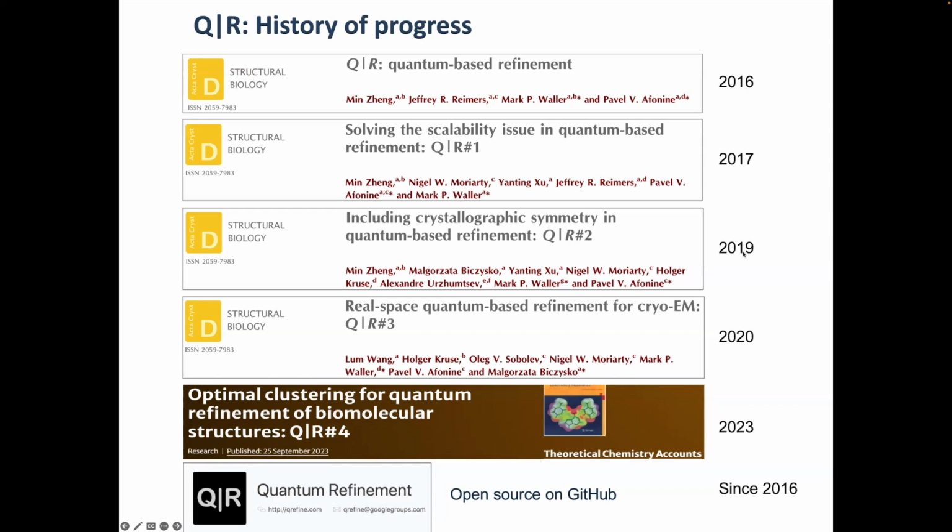Then, of course, we were not focusing only on crystallography because the cryo-EM revolution was going on around that time. So we enabled all of this for real-space refinement, for cryo-EM, and so on. So this is the systematic, robust way that we took to achieve our goals.